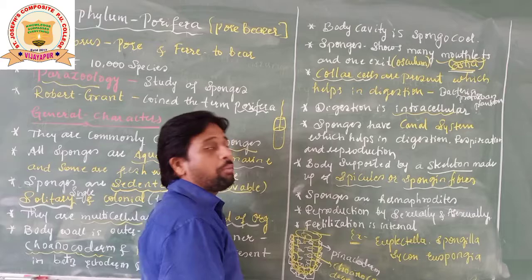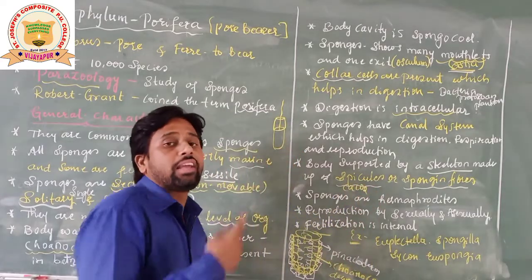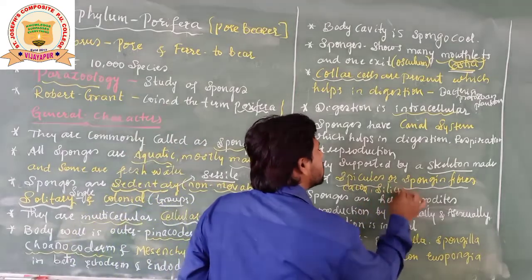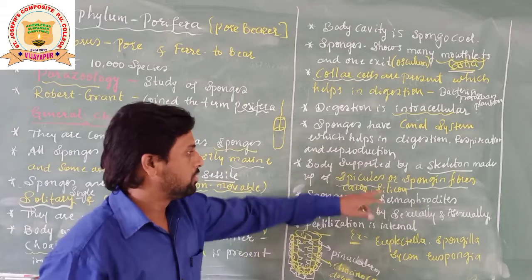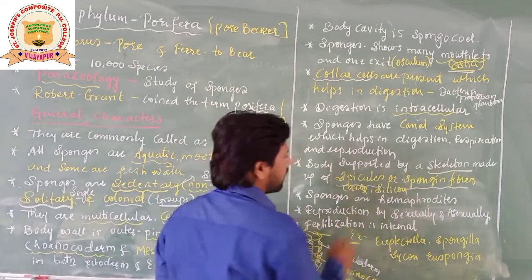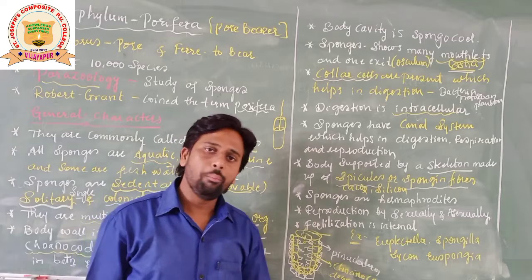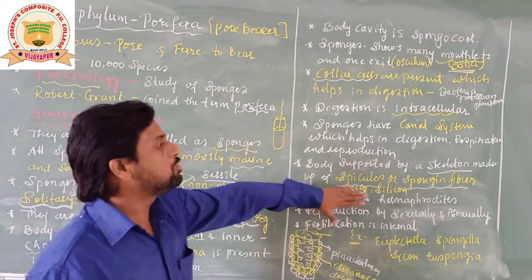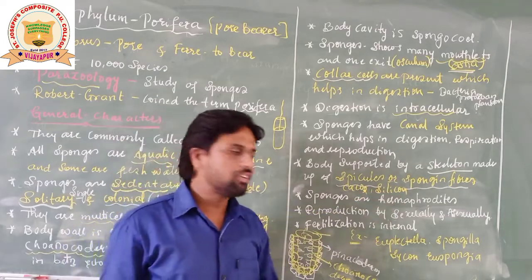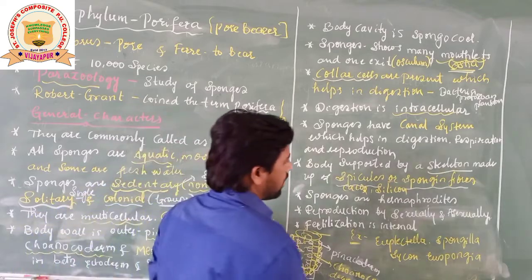These spicules may be made up of calcium carbonate, we can say calcareous spicules, or they may be made up of silicon spicules. So it means these spicules or spongin fibers are made up of calcium carbonate, or they may be made up of silicon. Okay. Now, sponges are hermaphrodite.